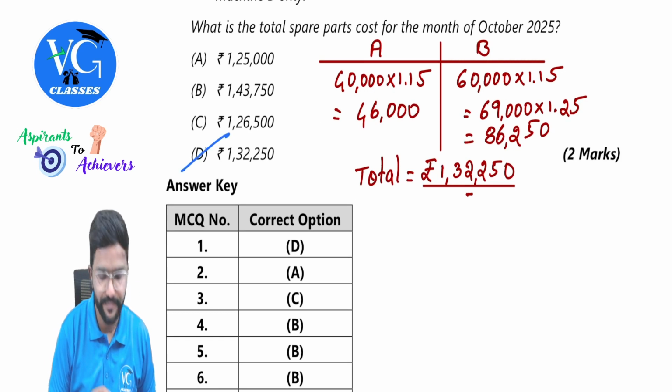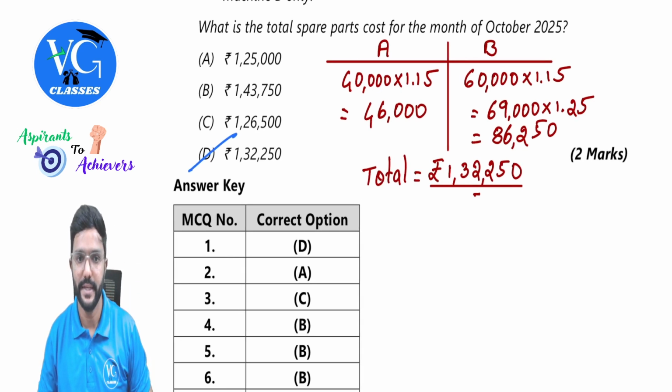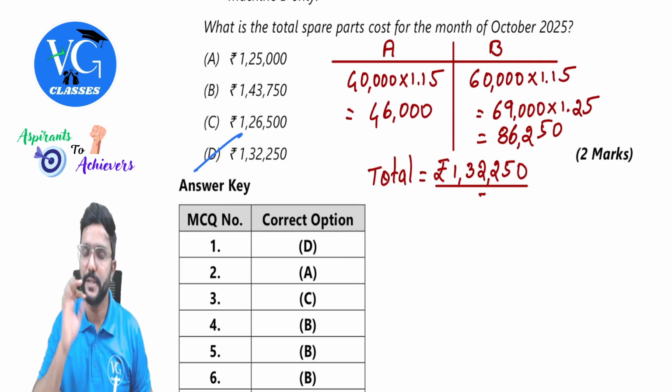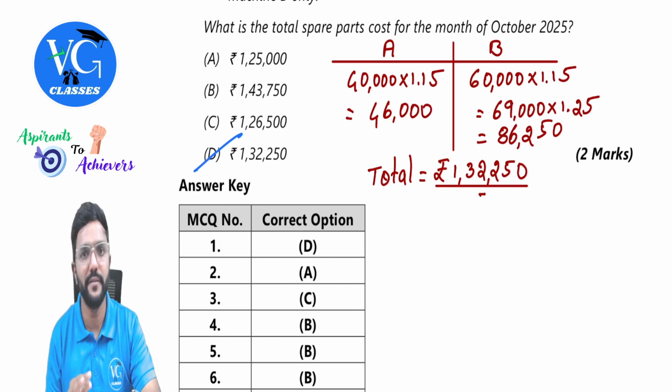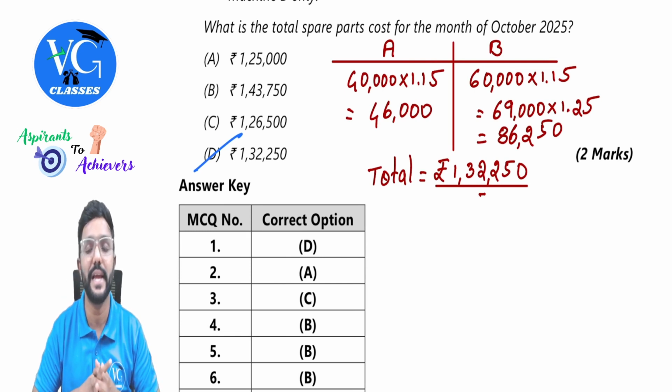1,32,250, which is D. Yes. And guys, please be very careful. Plan it really well before you go and execute it in the exam hall.